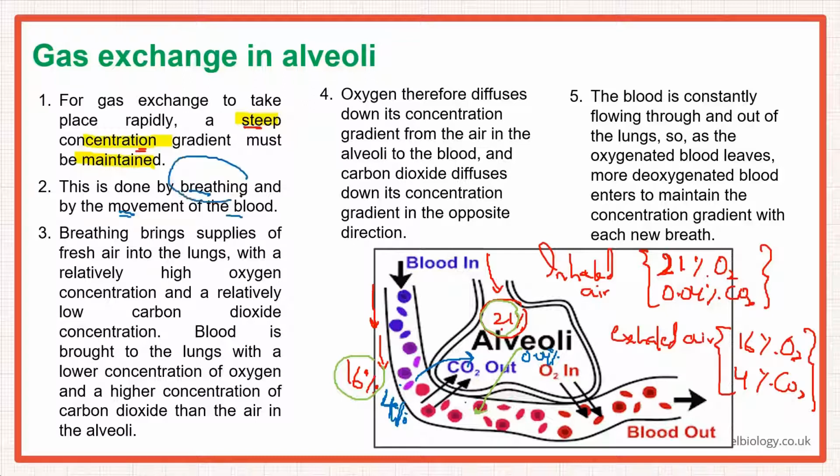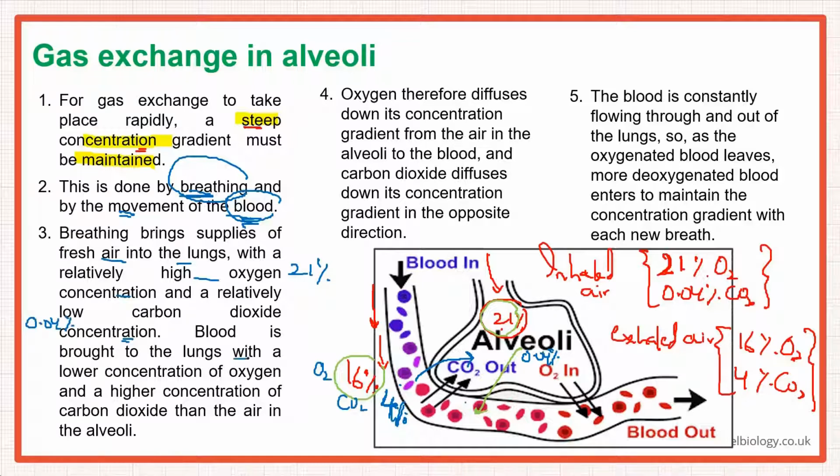So remember, as you're breathing in, the air that is coming in contains 21% oxygen and 0.04% carbon dioxide. And the blood that is coming in through the capillaries has 16% oxygen and 4% carbon dioxide, right? So this is done by breathing and the movement of blood both. Breathing brings supplies of fresh air to the lungs with a relatively high oxygen concentration. We just saw that, 21%, and a relatively low carbon dioxide concentration, which is 0.04%.